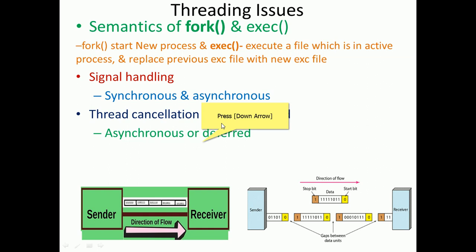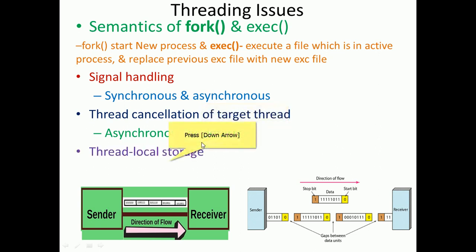Every time it will check. If it is not completed, it will be asked to continue. In this sequence it goes on checking the thread, and the cancellation is deferred. Cancellation is postponed till the thread completes the job. So either an asynchronous thread or a deferred thread can be a target thread, and those come under the thread cancellation category, right?